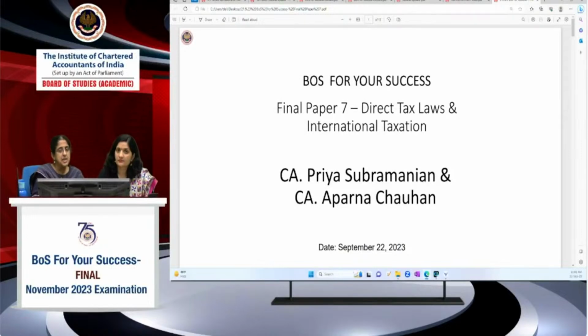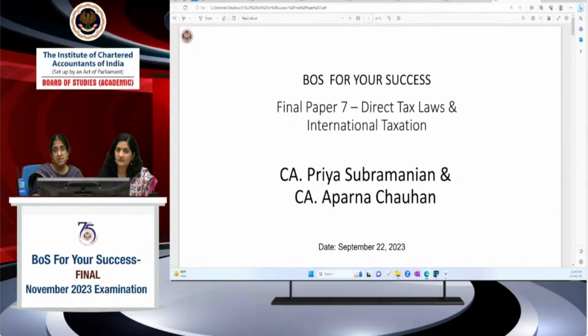The supplementary study paper is also divided chapter-wise in line with the study materials, so that you can easily read it. You won't face any difficulty. In some chapters where there have been too many amendments, like charitable trust, advance ruling and dispute resolution, we've given the whole content of the chapter in the supplementary material. Otherwise, wherever the amendments are, the relevant section or portion is given.